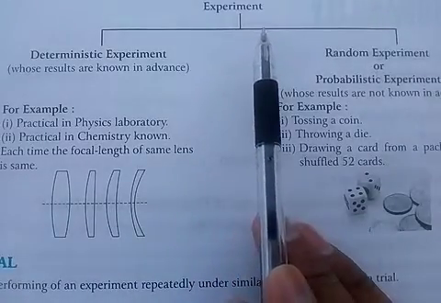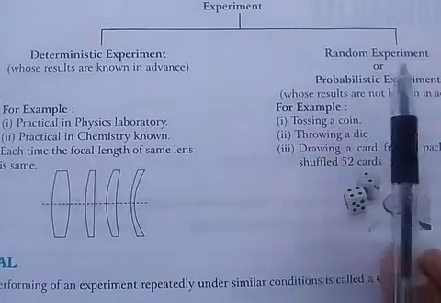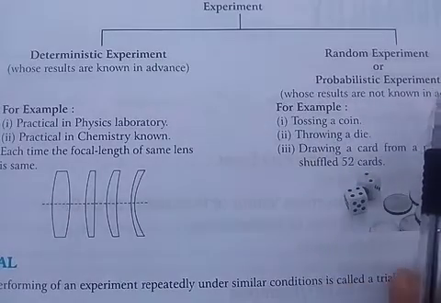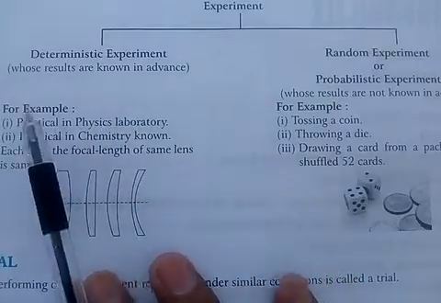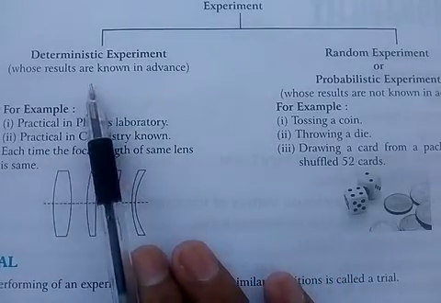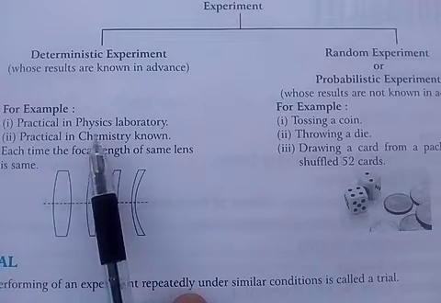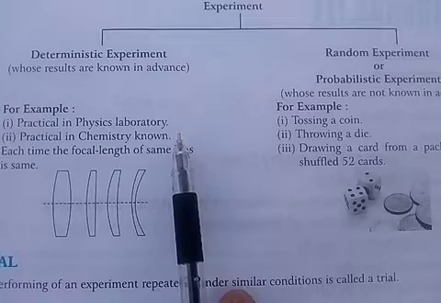An experiment is divided into two parts, deterministic experiment and random experiment or probabilistic experiment. According to the definition, a deterministic experiment is one whose results are known in advance. For example, practicals in the physics laboratory or chemistry laboratory.